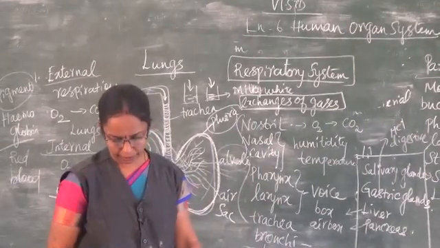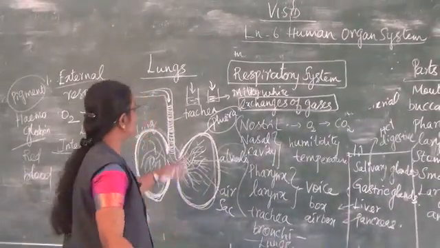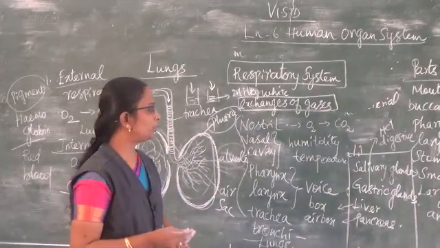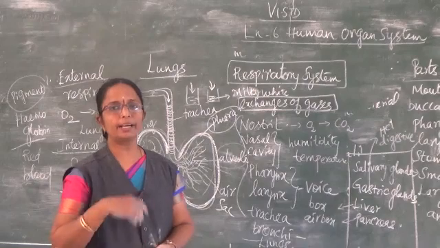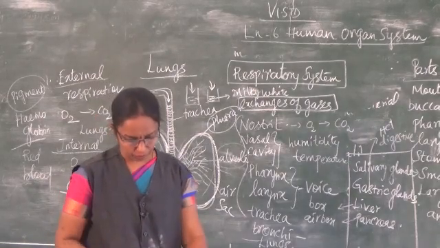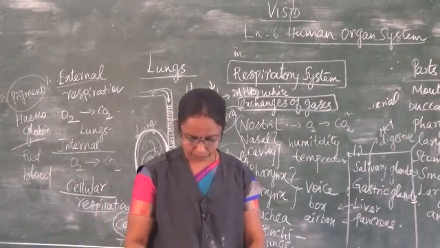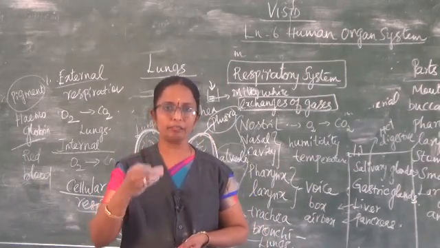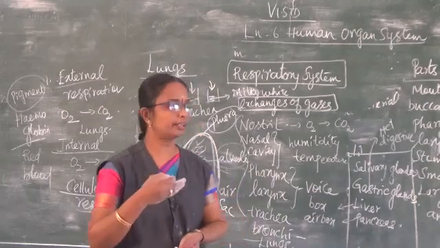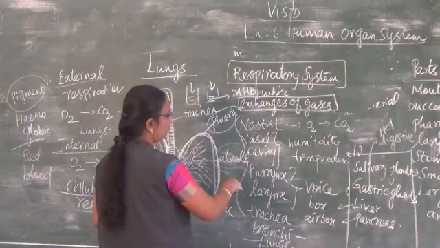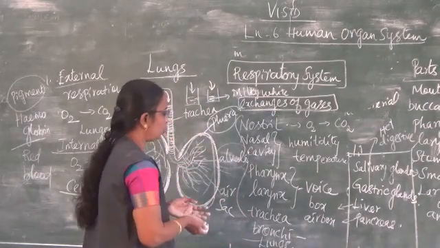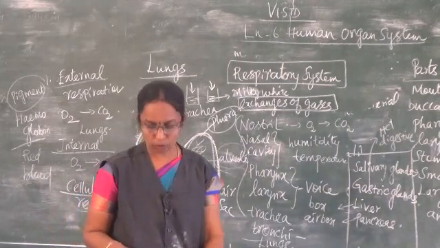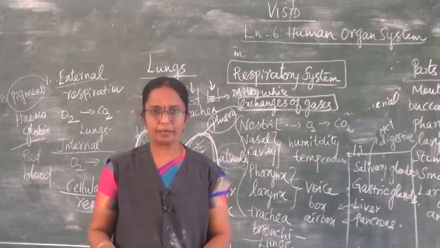And then it is proved with the help of an example. Through yawning, what are we doing? We are taking in more oxygen and giving out carbon dioxide. And then the epiglottis, as I said about the epiglottis, the entry of food is prevented with the help of the epiglottis. It prevents the food from entering into the air box or the voice box. The epiglottis is helping. So this is about the respiratory system.